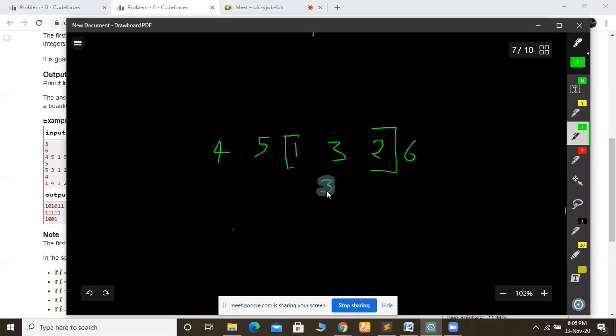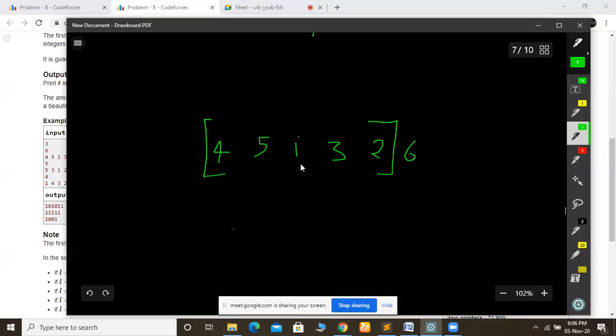Now we see that there exists a subarray which has elements 1 to 3, and the size of this subarray is 3. So 3 is a beautiful number. Now if we take the smallest subarray which has numbers 1 to 4, that is this one, the size of the subarray is 5. So 4 is not a beautiful number because the size of this subarray should be 4.